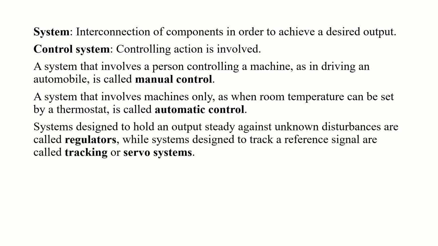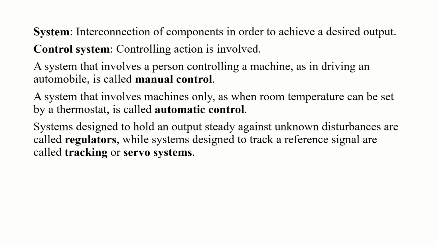Now systems designed to hold an output steady against unknown disturbances are called regulators. If disturbances are present and they are going to change the output somehow, we'll talk about disturbances probably in the next lecture. Any such systems which involve correction of the output and keep that output at a steady state against the disturbances are called regulators, while systems designed to track a reference signal are called tracking or servo systems.